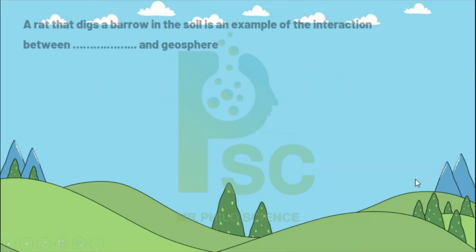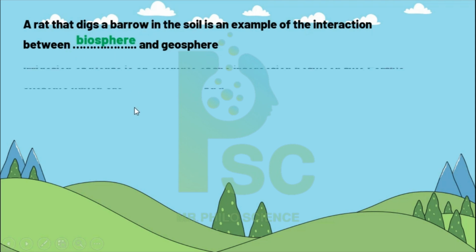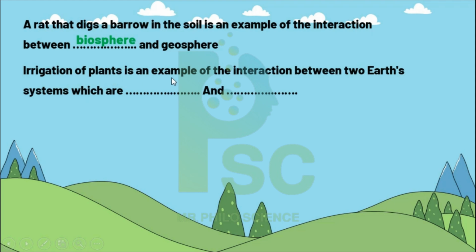Complete the following sentence. Number 1: a rat that digs a burrow in the soil is an example of interaction between biosphere and geosphere. Of course the rat is considered biosphere. Bravo. Irrigation of the plant is an example of interaction between two Earth systems which are hydrosphere and biosphere. Look, the plant is biosphere. Irrigation means I water the plant, and the water is hydrosphere.